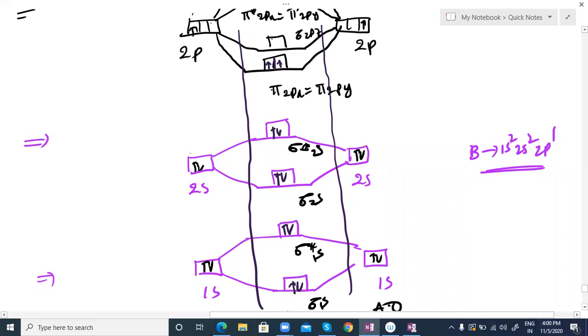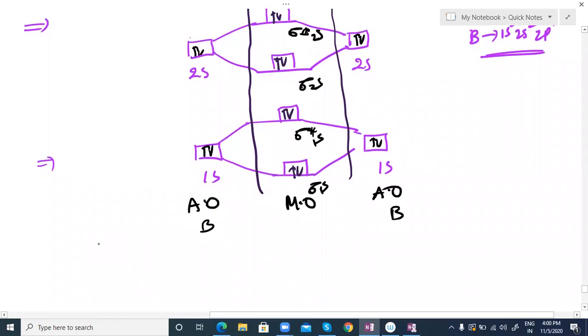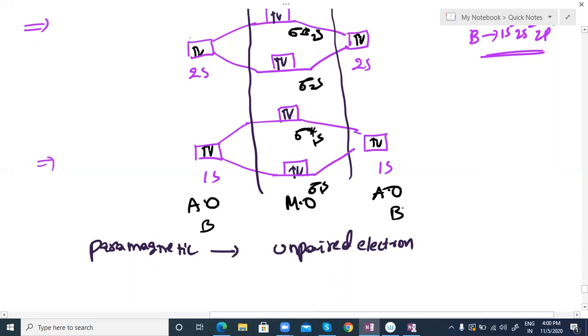If any element has unpaired electrons, we can say it is paramagnetic. Paramagnetic means they should contain unpaired electrons. Diamagnetic means no unpaired electrons. Paramagnetic substances are attracted towards a magnetic field, that's why you call it paramagnetic. So B2 is paramagnetic because two unpaired electrons are there.